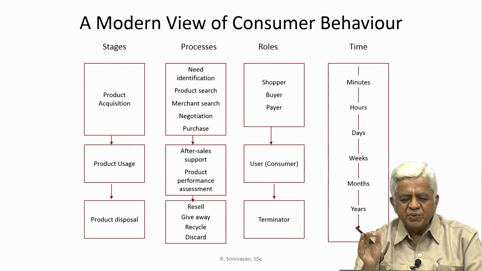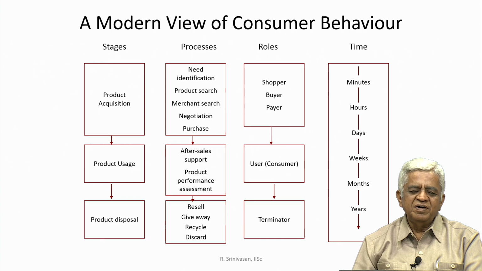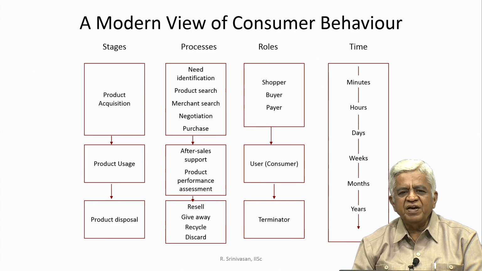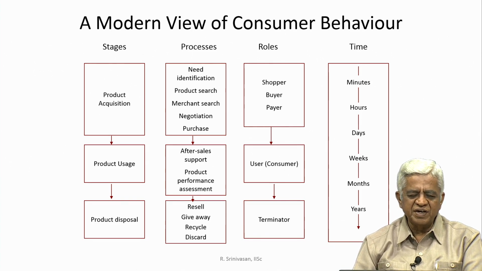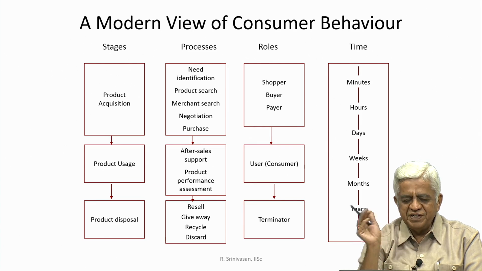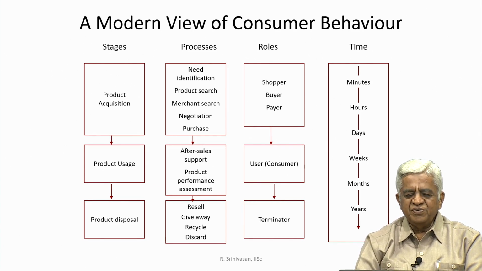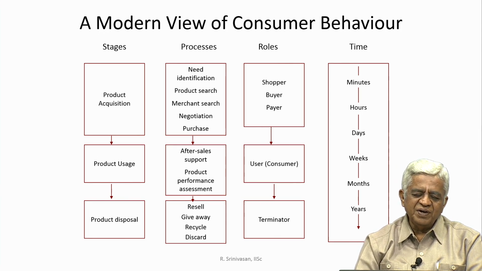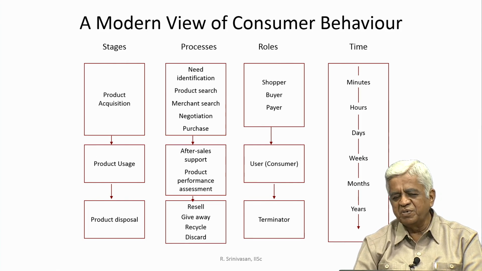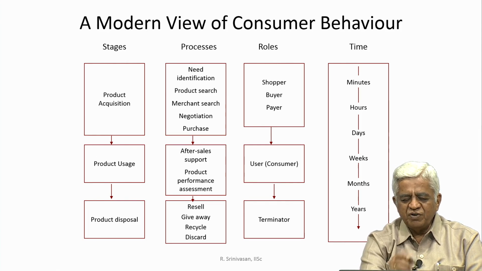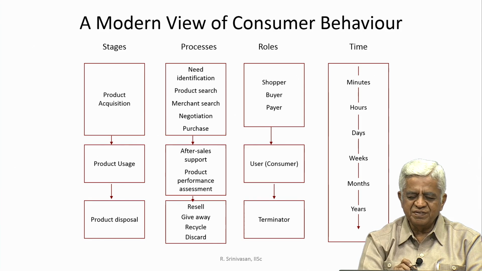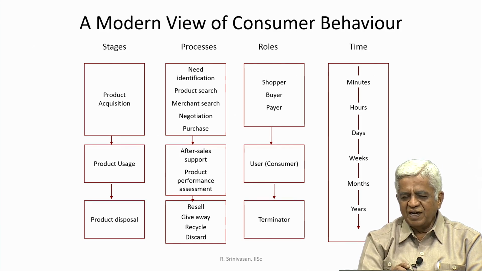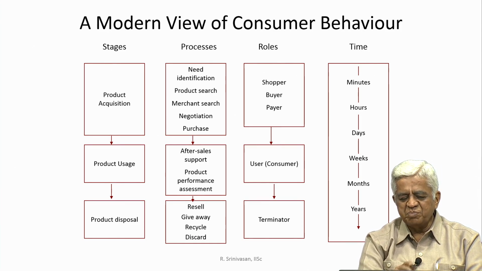The type of processes that he goes through: need identification, the product search, the merchant search, the negotiation and the purchase. Now, when he is using this product, what is the type of after sales support he gets, and using this he makes a product performance assessment.